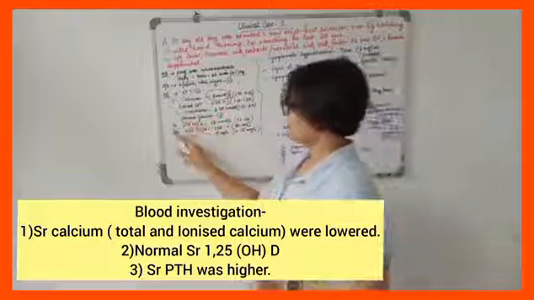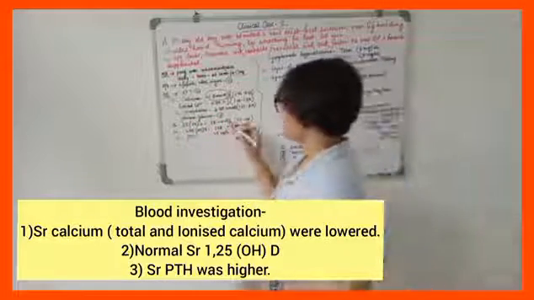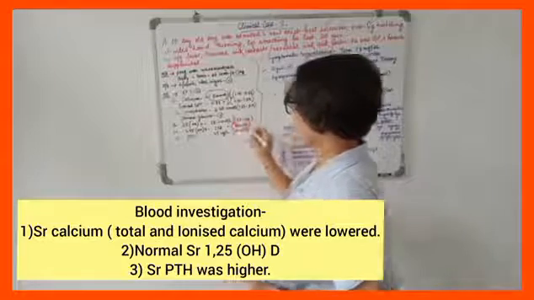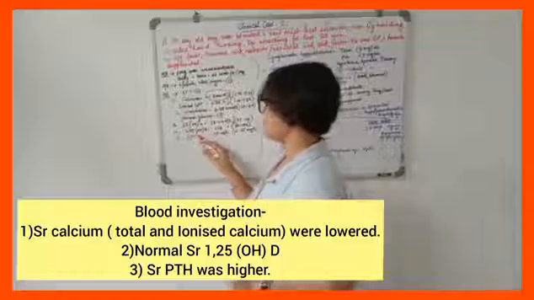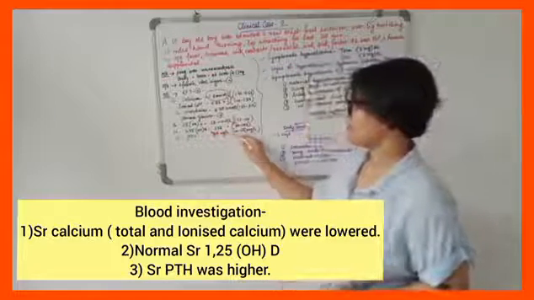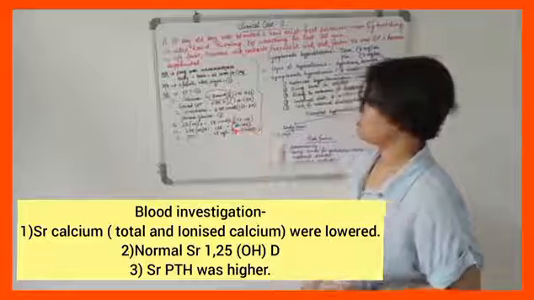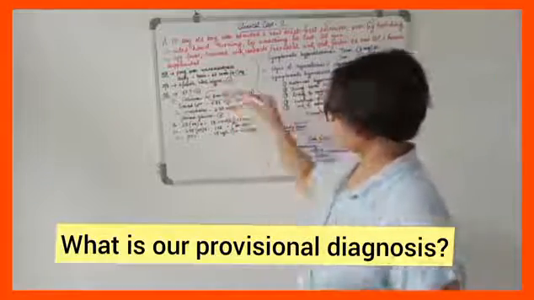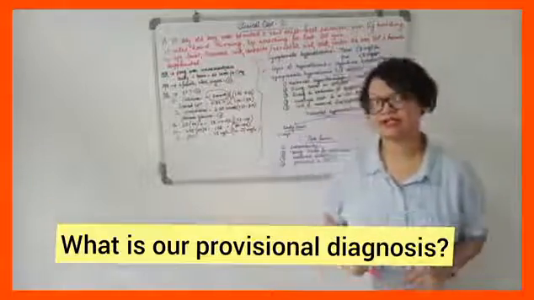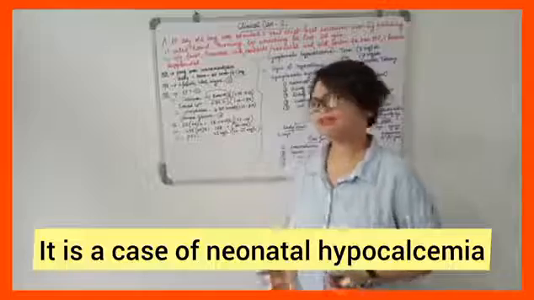Plasma glucose is normal. Serum 25 hydroxy vitamin D3 is lowered. Normal is 27 to 110 millimole per liter. Serum 1,25 dihydroxy vitamin D3 is 173, within normal range, but serum PTH is higher. So we got these blood reports. From these reports, we can easily diagnose that the patient is suffering from hypocalcemia.